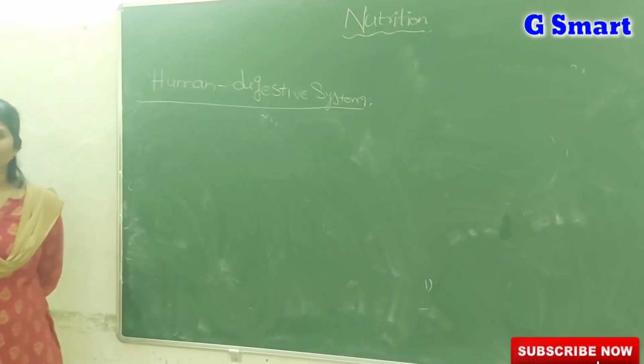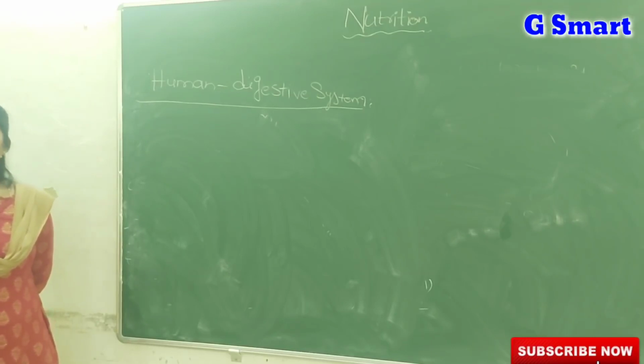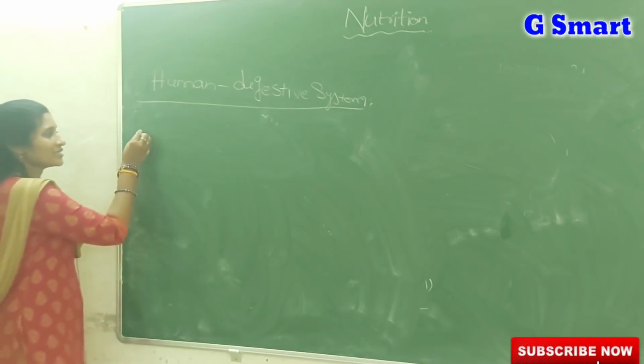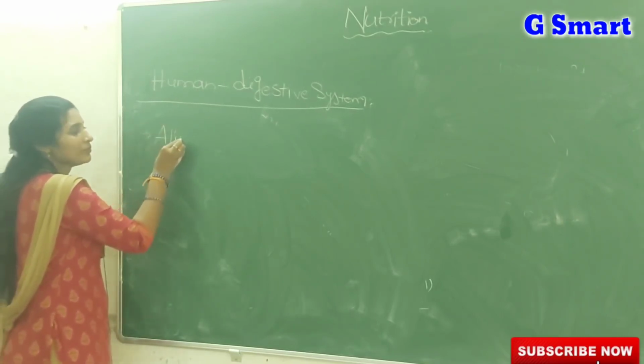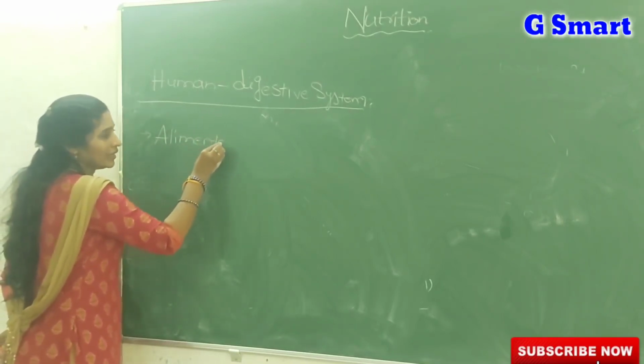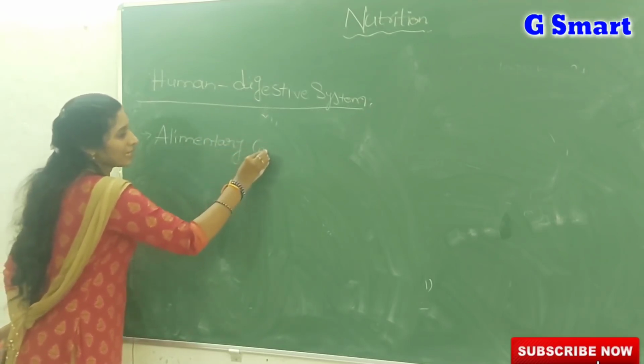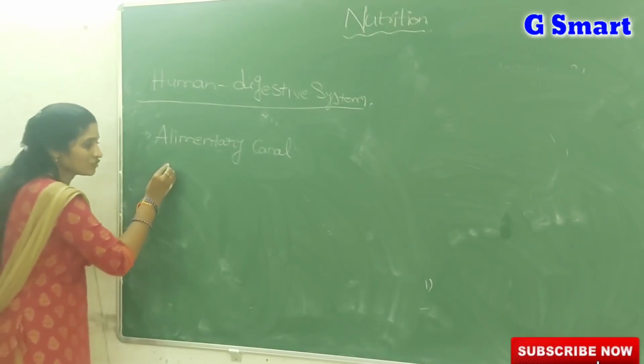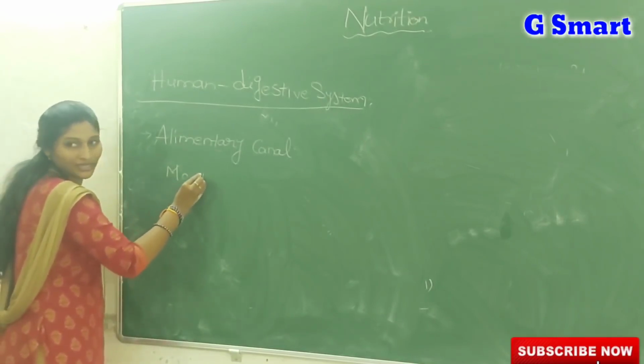So to digest all types of food materials, we require a special system that is called the digestive system. Our digestive system is also known as the alimentary canal. The alimentary canal is actually a long tube-like structure, and it starts from the mouth. From which part does it start?